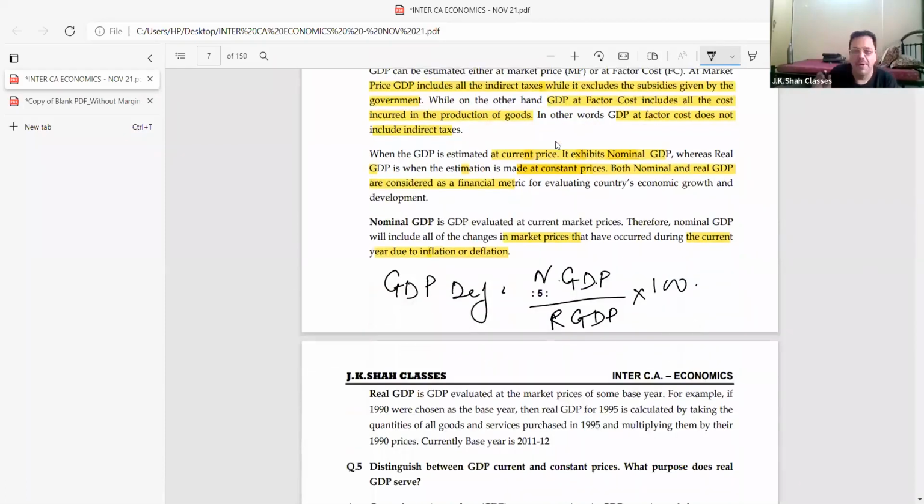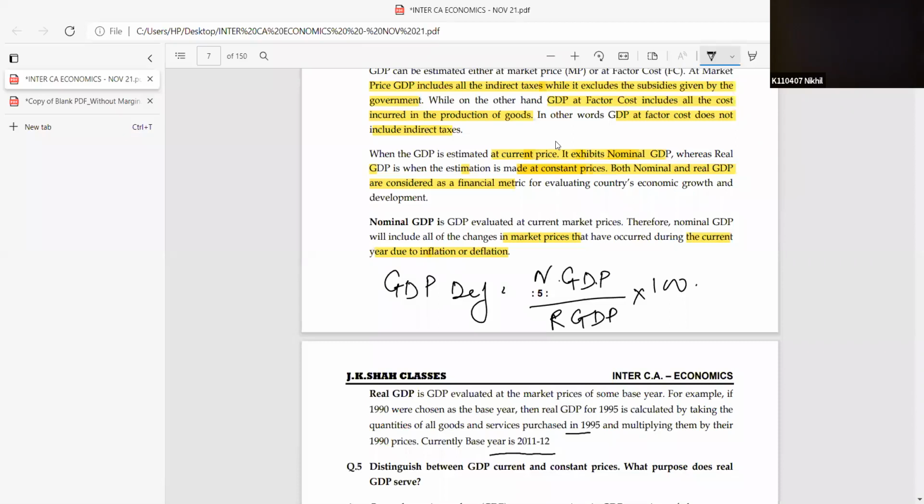Now please pay attention. Real GDP is evaluated at the market price of some base year. Someone was asking me, right? For example, if 1990 were chosen as the base year, then real GDP for 1995 is calculated by taking the quantity of all goods and services purchased in 1995 and multiplying them by the 1990 prices. Now, very important part, beta. Currently, the base year is 2011-12.